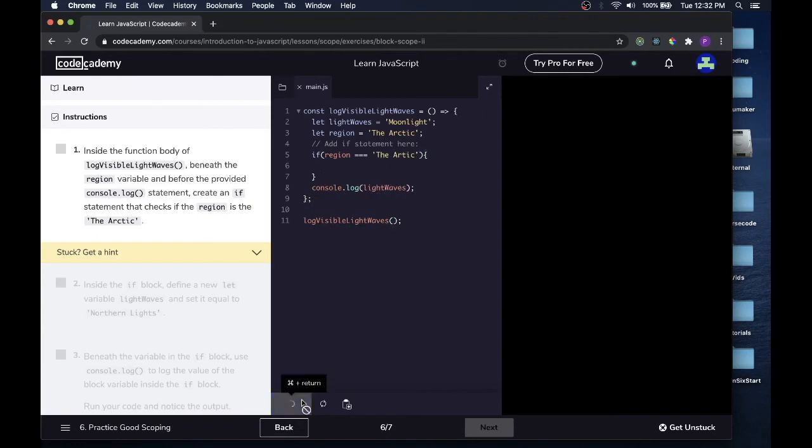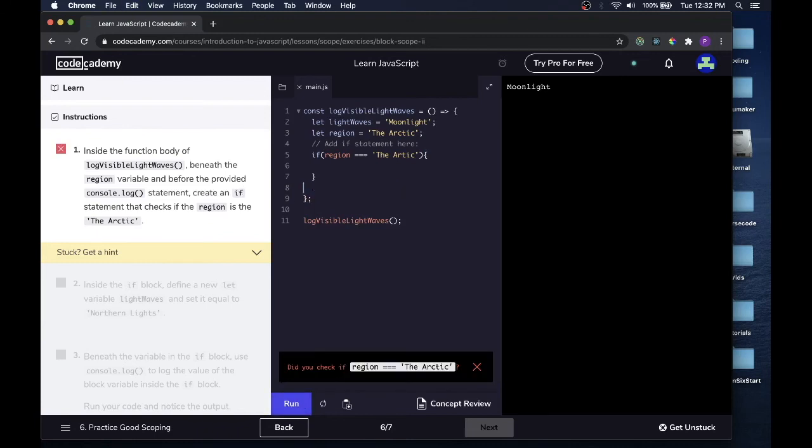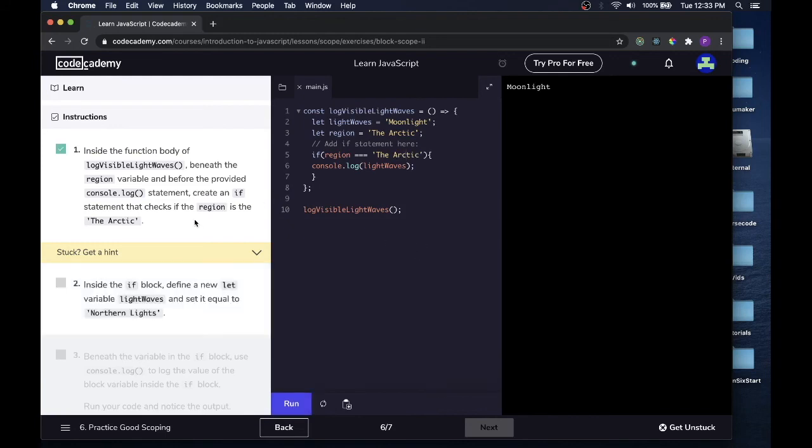Let's try it without first. No, so let's put the console.log inside of there. Actually, that is right. The Arctic. I make a few extra typos when I'm talking and typing. There we go, that works.